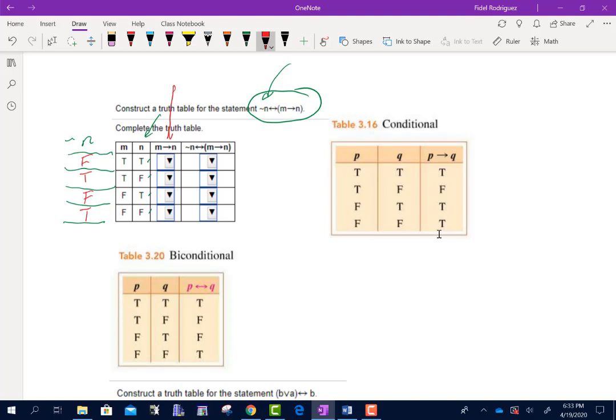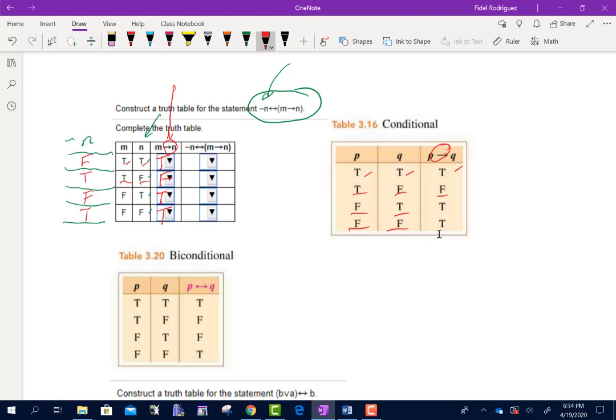Okay? Now, I'm not going to get rid of my n just yet because this statement here is saying first m, then n with the conditional. What I mean by the conditional is the single arrow, which is what we have here. So look, it says true, then true. Well, true, then true is true. So I'm going to put a T right there. True, then false. Well, true, then false is false. So I'm going to put a false right here. False, then true is true. And false, then false is also true. Okay?